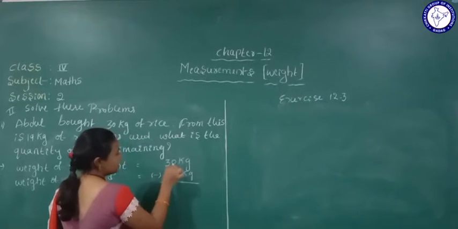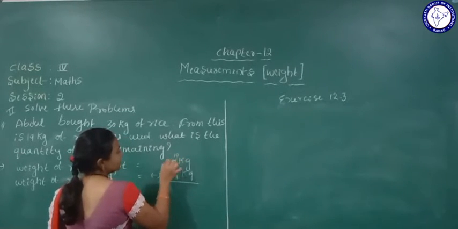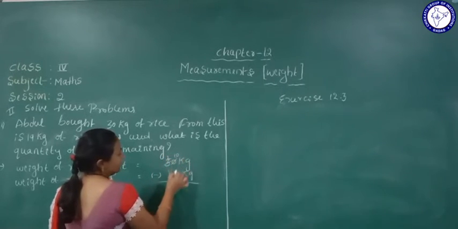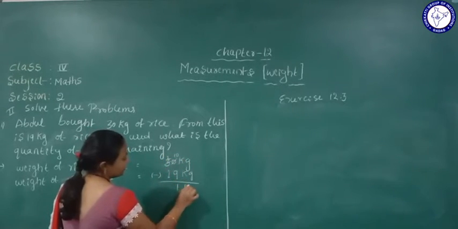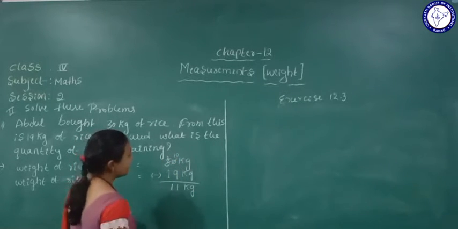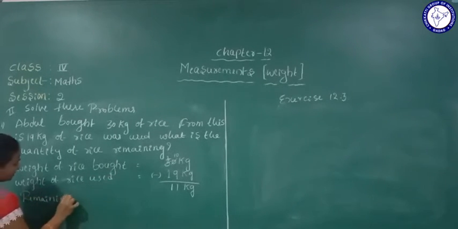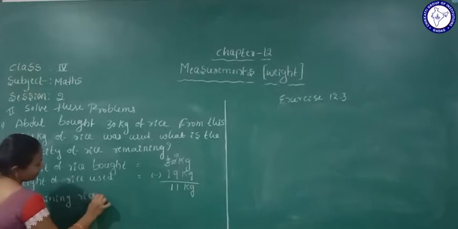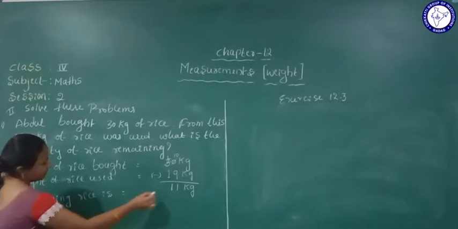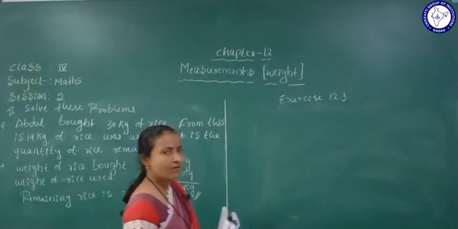Here 9 is there, here 0 is there. Yes, so we can't subtract. So what will we do? We will take 10, it will become 2. 10 minus 9 is 1. Yes, 2 minus 1 is 1. 11 kg. It means write remaining rice is how much? Rice is 11 kg. Yes. Okay. This is the first question.